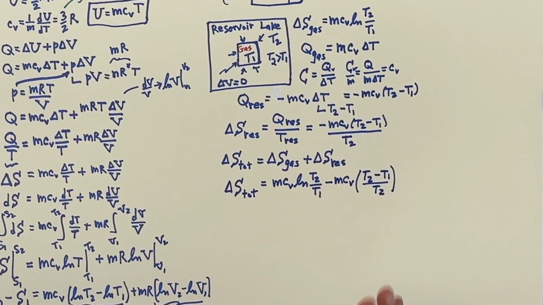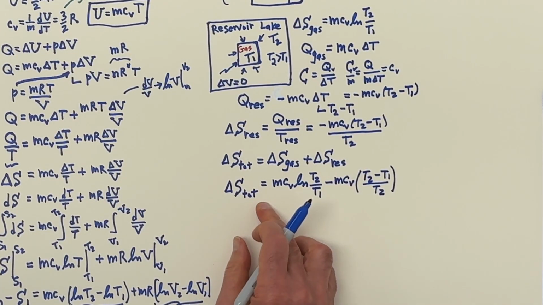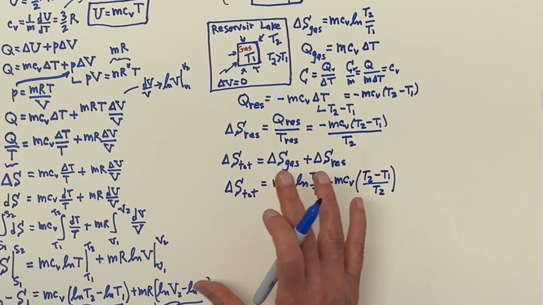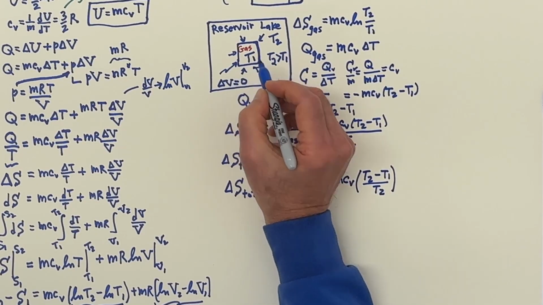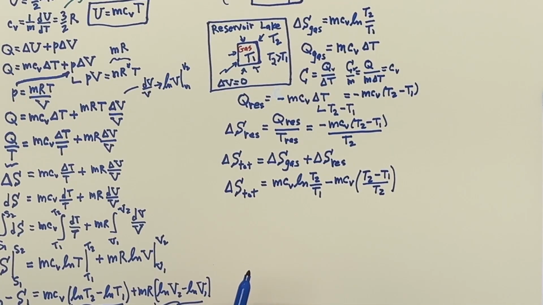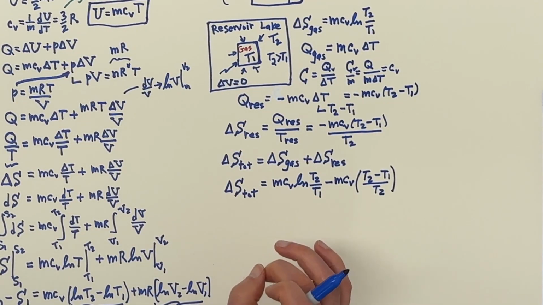Now I want to show you something remarkable. I want to show you that this is going to be greater than 0. It's going to increase the total, no matter if T2 is greater than T1 or T1 is greater than T2 and the heat flows the other way. This is amazing. No matter which way it goes, the entropy is going to increase.